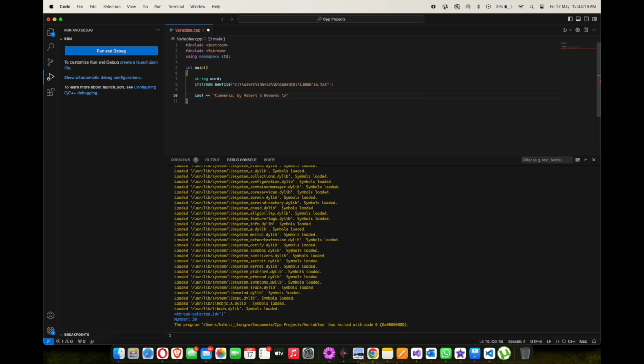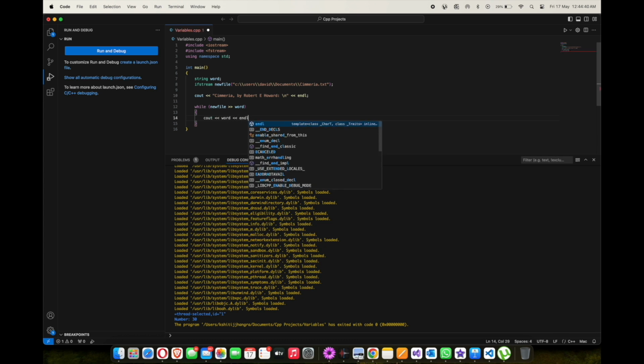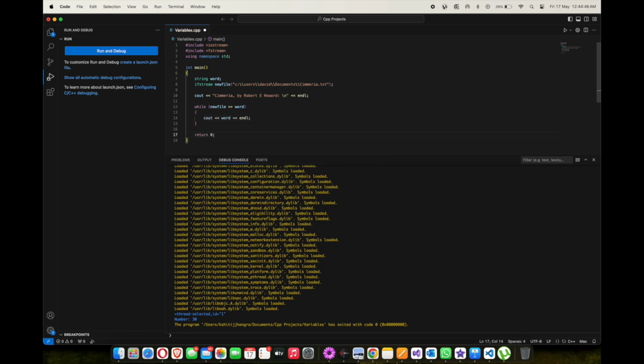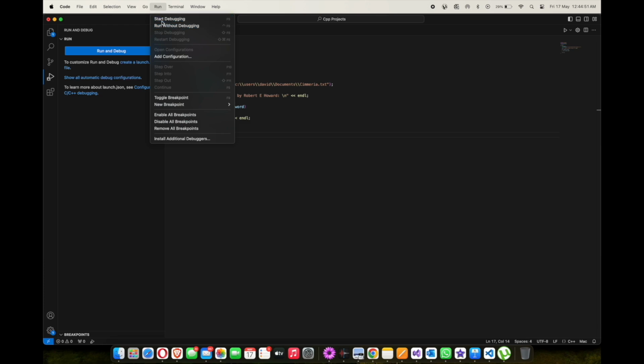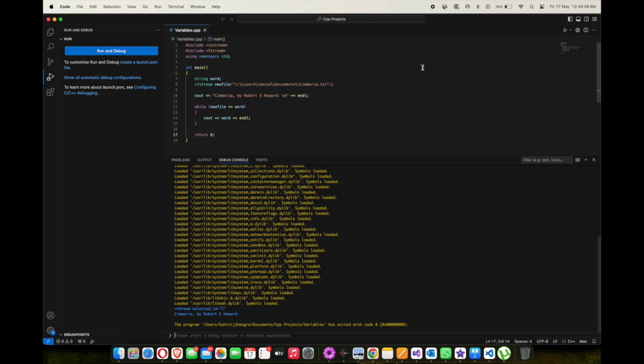You can further expand the code to enable each word of the poem to appear every second. To do so, you need to pull in a new library, windows.h. This is a Windows only library and within it, you can use the Sleep function.